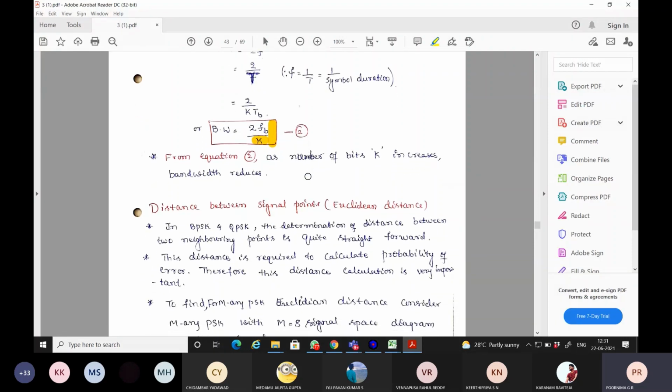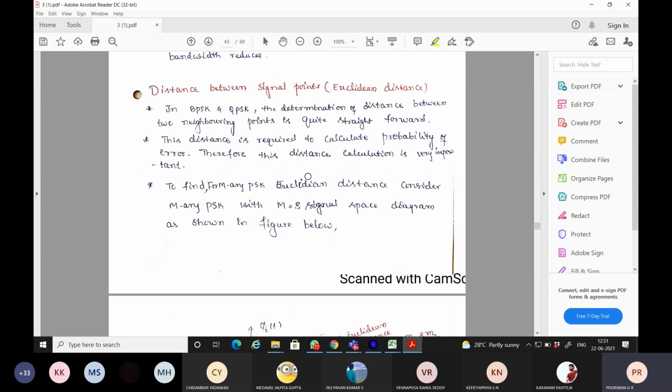Difference between signal points. So why are we going to calculate this Euclidean distance? Because in M-array PSK, the probability of error, when we have to compute the decision boundary or the threshold voltage, is very important.